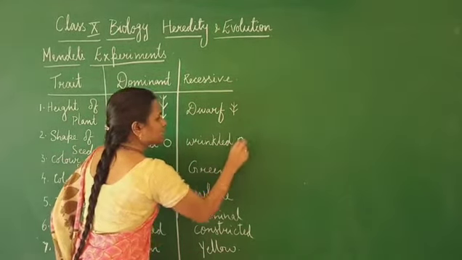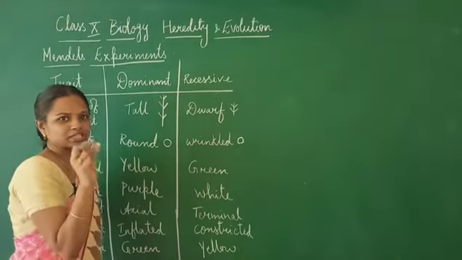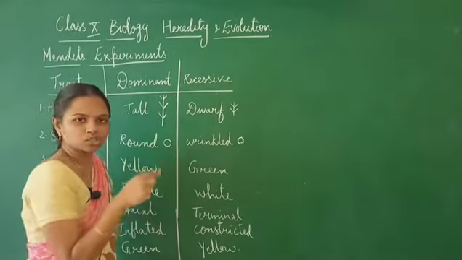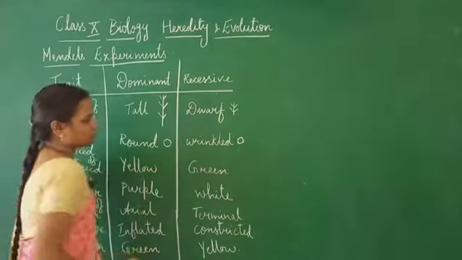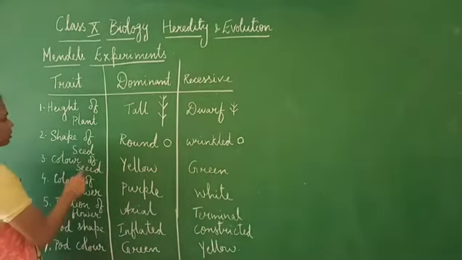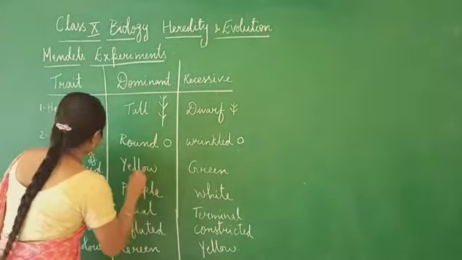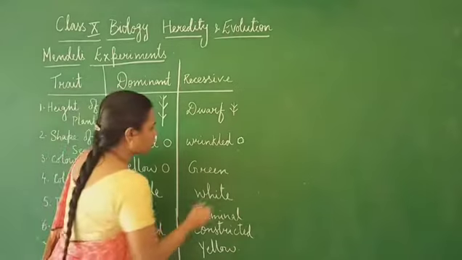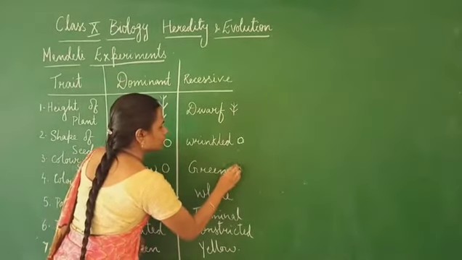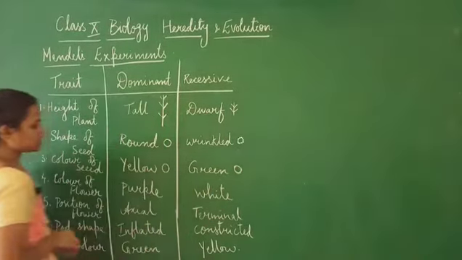When any seed gets dried off, you can see that wrinkled seed coat on that. So that is the wrinkled nature. And coming to the color of the seed, either it can be yellow in color, or it can also be green in color.